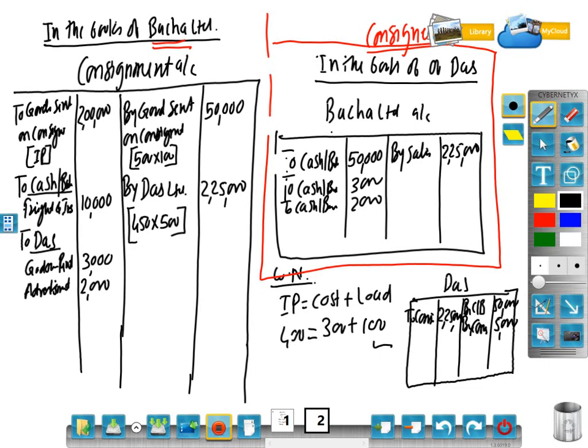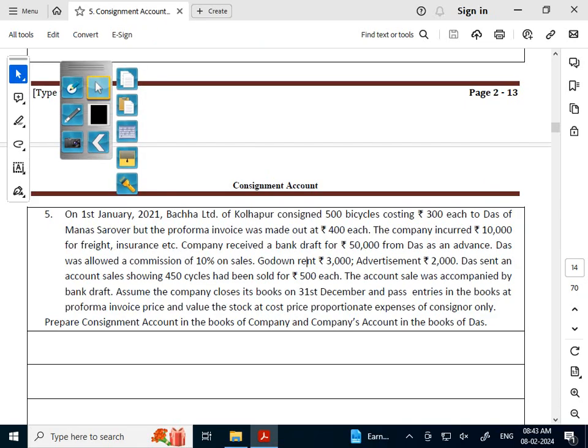Okay, next. The account sales was accompanied by the bank draft. Okay, so a bank draft they have said. Now that is not the end of the solution. What is remaining? Commission. Commission is 10%, here 10% on total sales.